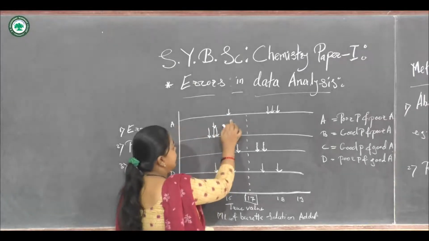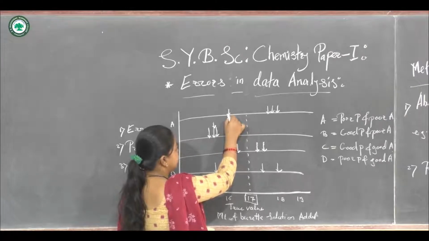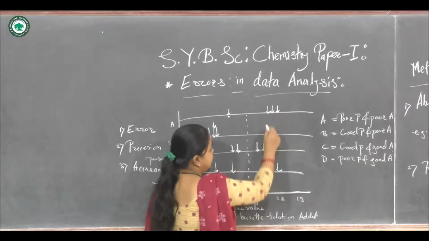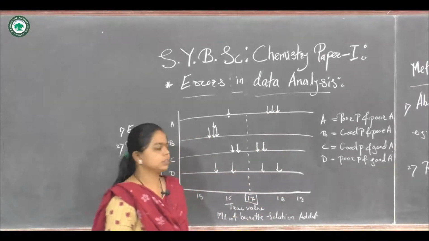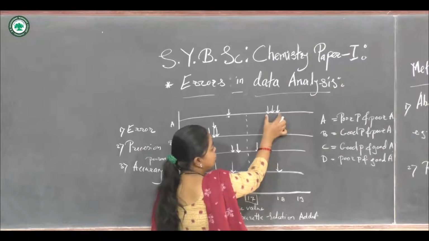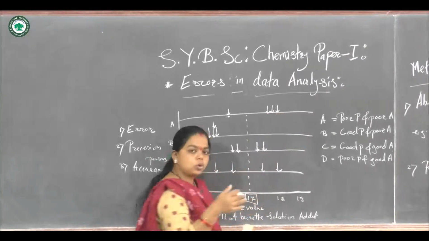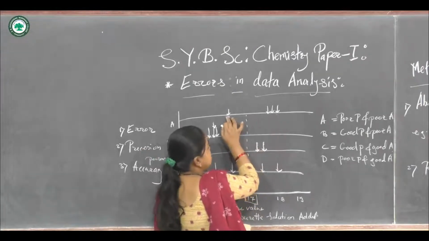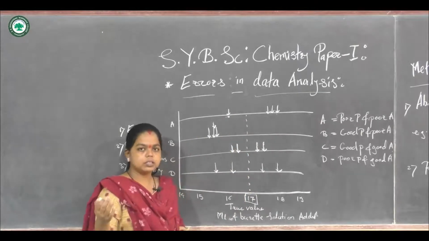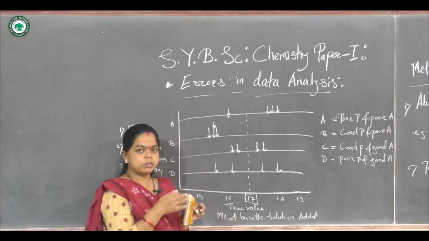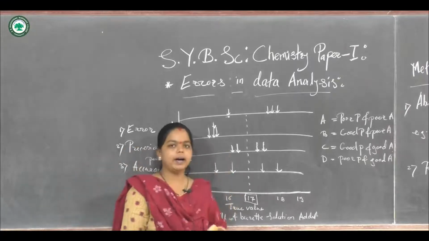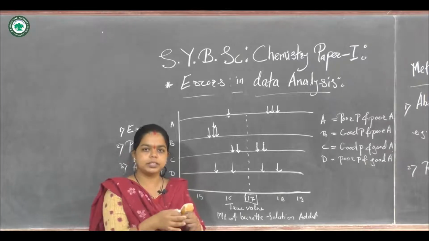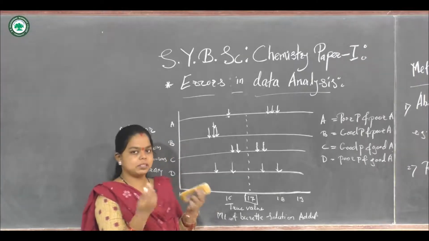Each person is taking 4 readings in this titration. For A, it is found that one reading is obtained nearly up to 16, and another reading nearly up to 18. So these 3 values are closer to each other, and only this one value is far away from these 3 values. So reproducibility is less. If all the readings obtained are closer to each other and near to the accurate reading, then good precision is obtained.